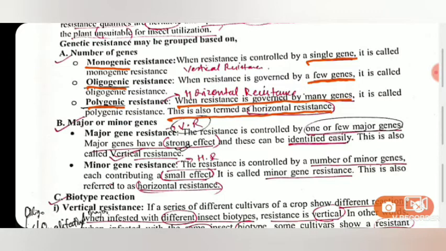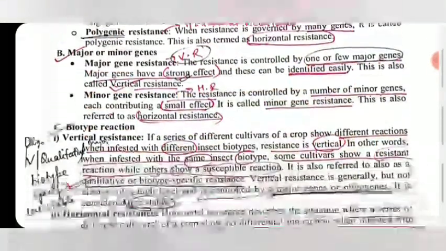Then come major gene and minor gene resistance. Similar thing here. Major gene resistance is controlled by one or a few major genes, that is, vertical resistance, so the same thing is repeated. They generally have a very strong effect and can be identified easily. Minor gene resistance is controlled by a number of minor or recessive genes, each having a very small effect, and it is referred to as horizontal resistance.